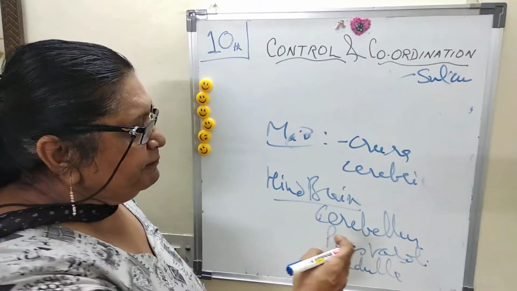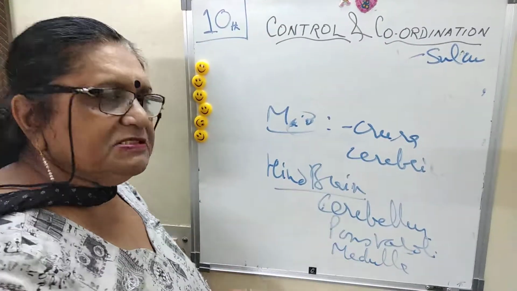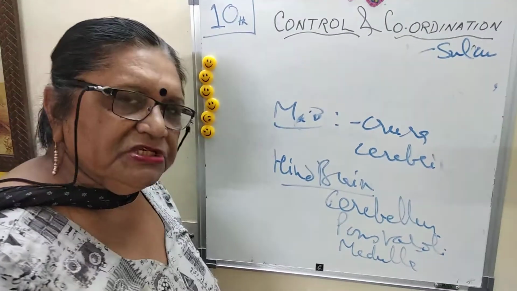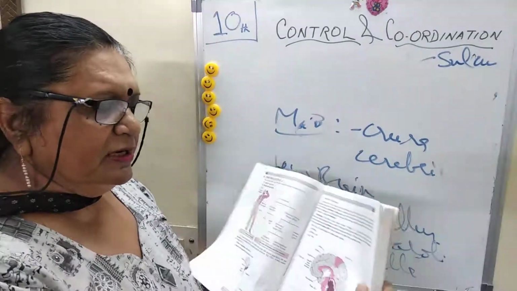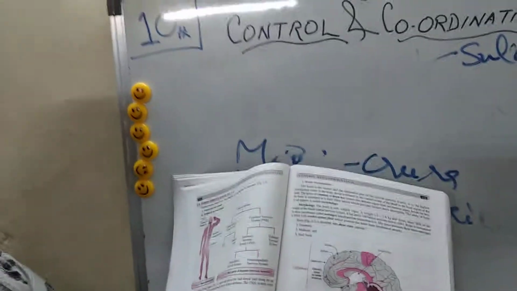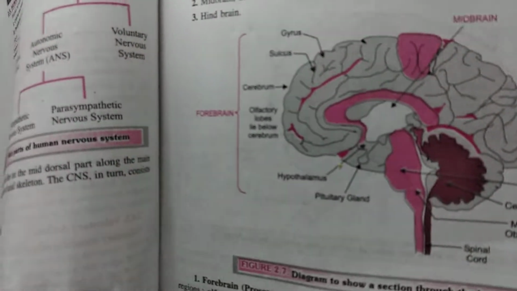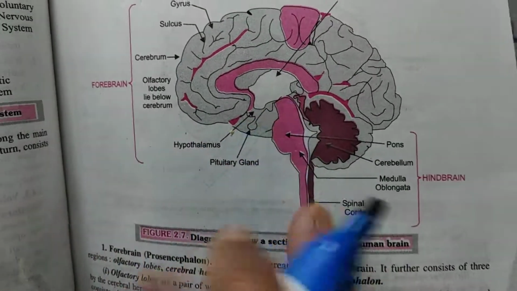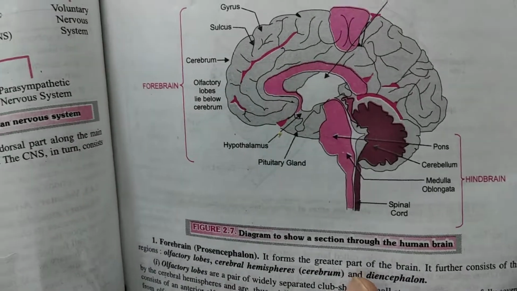You can feel the very sensitive part below your neck, behind; that is the medulla. If there is any injury to this medulla, a person can die immediately. That's why you wear a helmet, because of head injury. Clear? Now this is the structure of the brain, the hypothalamus. So you have to learn the diagram and do the labeling. Forebrain, midbrain, and the lower part: this is the cerebellum, this is the pons varolii. So cerebellum and cerebrum are the two main structures.